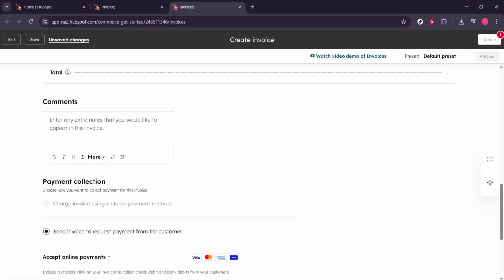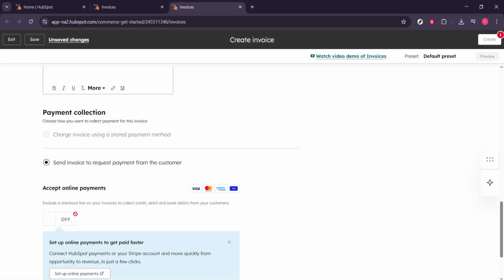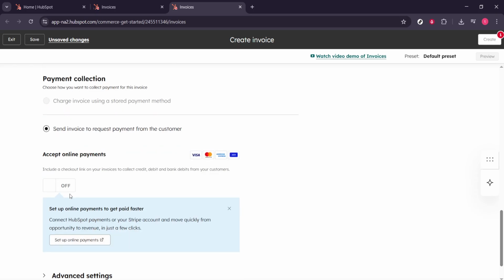Take a moment to confirm your currency, totals, and that everything reads the way you'd want a customer to see it. Before finalizing, choose whether to accept online payments. Turning this on allows your customer to pay directly from the invoice using methods your account supports. It's a great way to speed up cash collection and reduce back and forth.